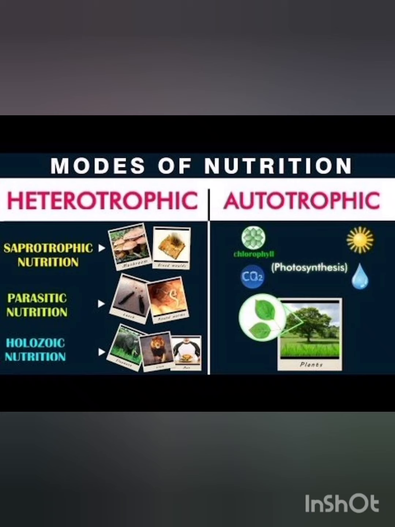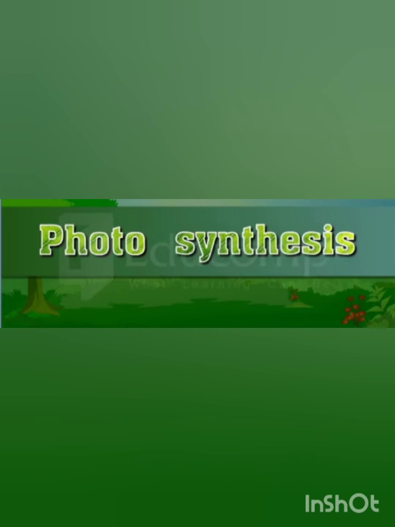Then the next one is heterotrophs. We can divide the word into two, hetero plus trophs. Hetero means others and trophs means nourishment. That means heterotrophs depend on other organisms for their food. Such nutrition is known as heterotrophic mode of nutrition and such organisms are known as heterotrophs.